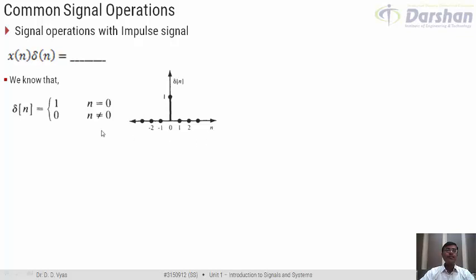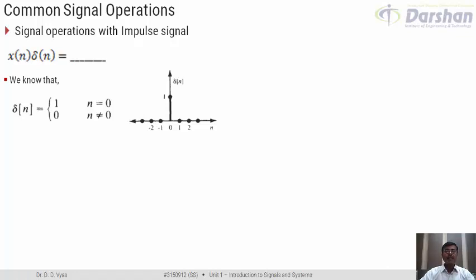Now, for any given signal x of n, if we try to multiply x of n with this kind of signal, we can understand that for all values of n where delta n is equal to 0, the multiplication is going to be 0. Because when we do signal multiplication, multiplication is basically point to point, or instance to instance.